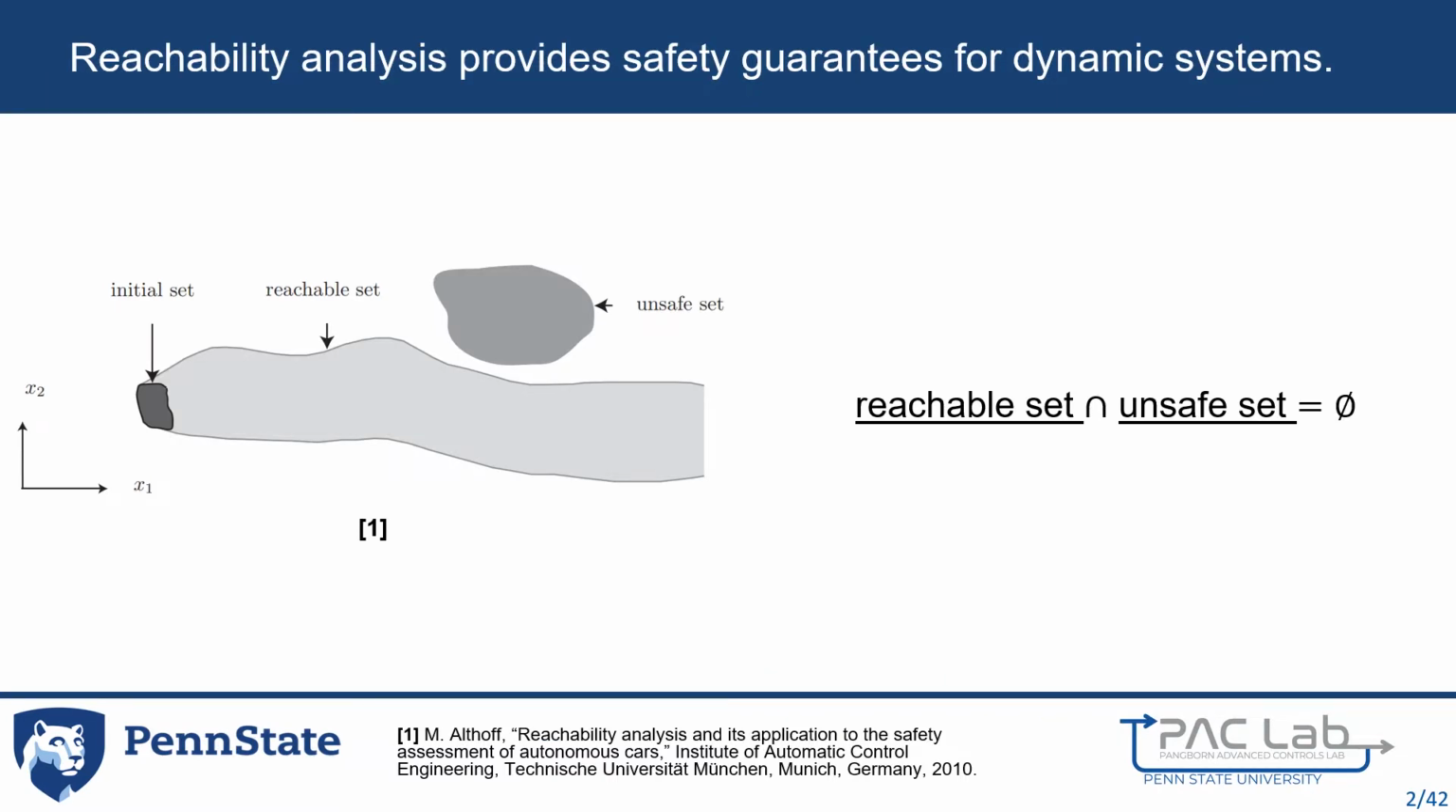Reachability analysis is the process of calculating reachable sets which contain all feasible trajectories of a dynamic system given uncertainties in inputs, disturbances, and the initial state. Reachability analysis is used to provide rigorous guarantees of system performance. For example, if the reachable set does not intersect the set of all unsafe operating conditions, then the dynamic system will not exhibit unsafe behavior.